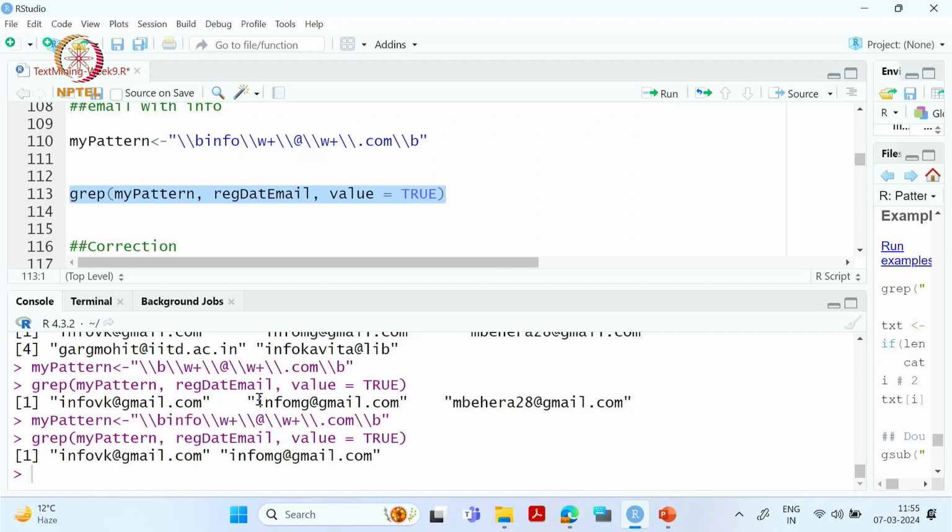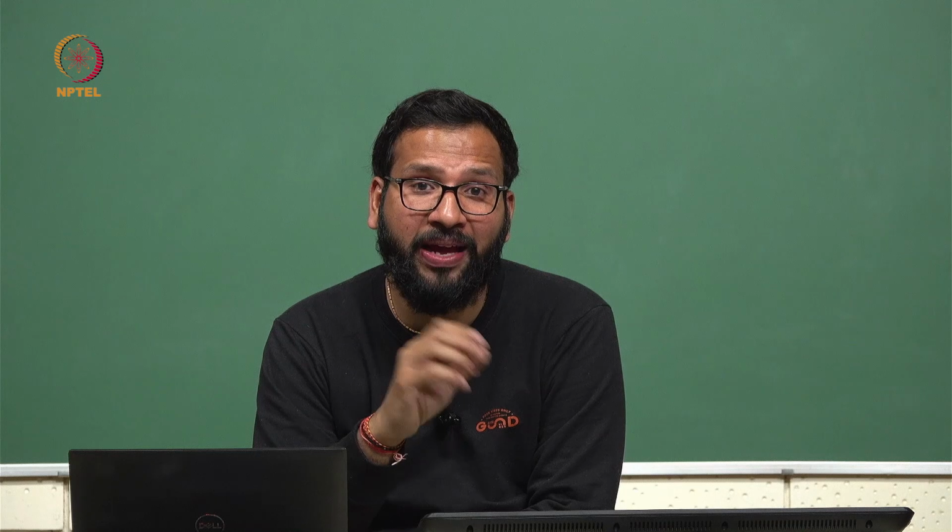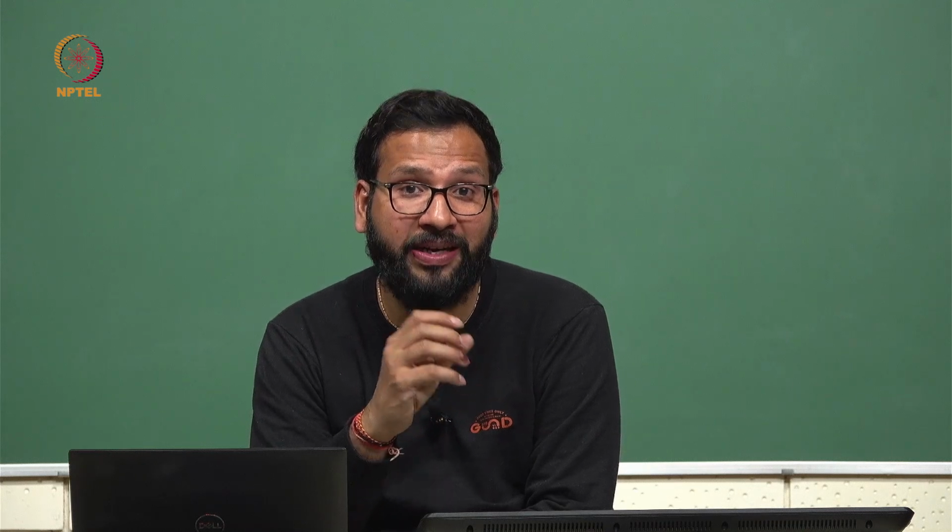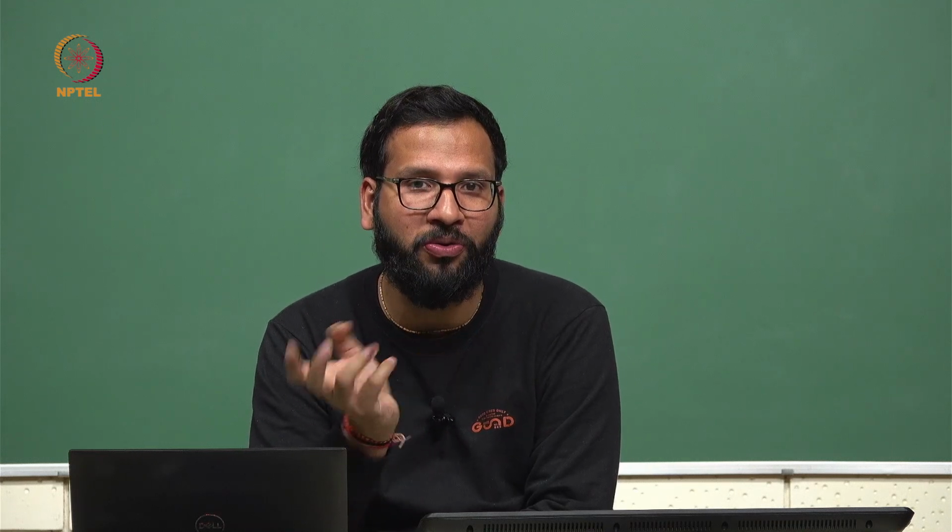okay. So in the earlier email extraction we had three email IDs, but now we have another restriction that we want only those email IDs which start with info, okay. So let us now discuss if we have a text where we have some digits also, some numbers also, how we will do that, okay.